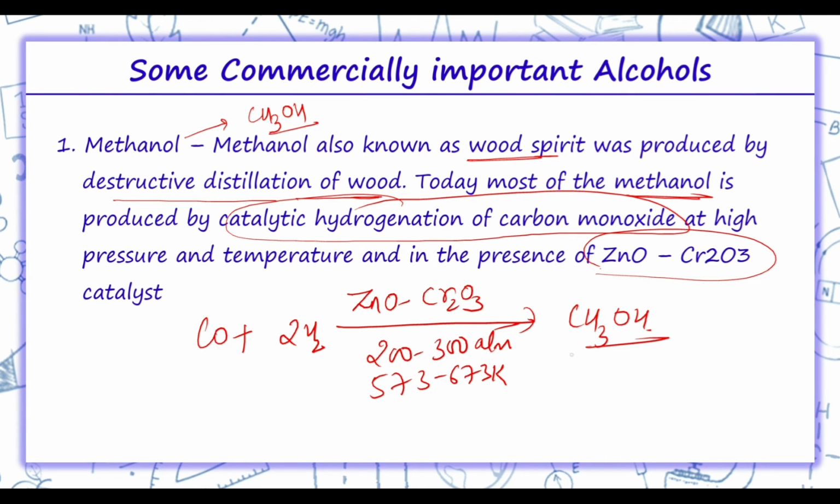Now, this methanol is a colorless liquid. It boils at 337 Kelvin. This methanol is highly poisonous in nature. Ingestion of even a small quantity of methanol causes blindness and a large quantity can lead to death. Methanol is used as a solvent in paints, varnishes and it is also used for making formaldehyde.